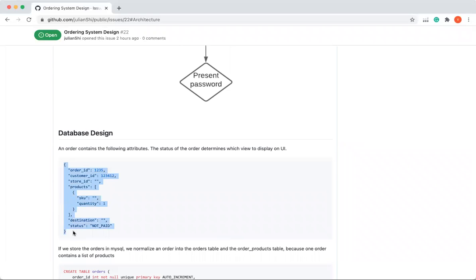So to keep track of the order status, we need the following attributes. Of course, we want the order ID and customer ID. Store ID represents the merchant ID. This is because one merchant can have several stores, and we must know which store the product comes from. And also, the customer chooses a list of products that they want to buy and ship to a certain destination.